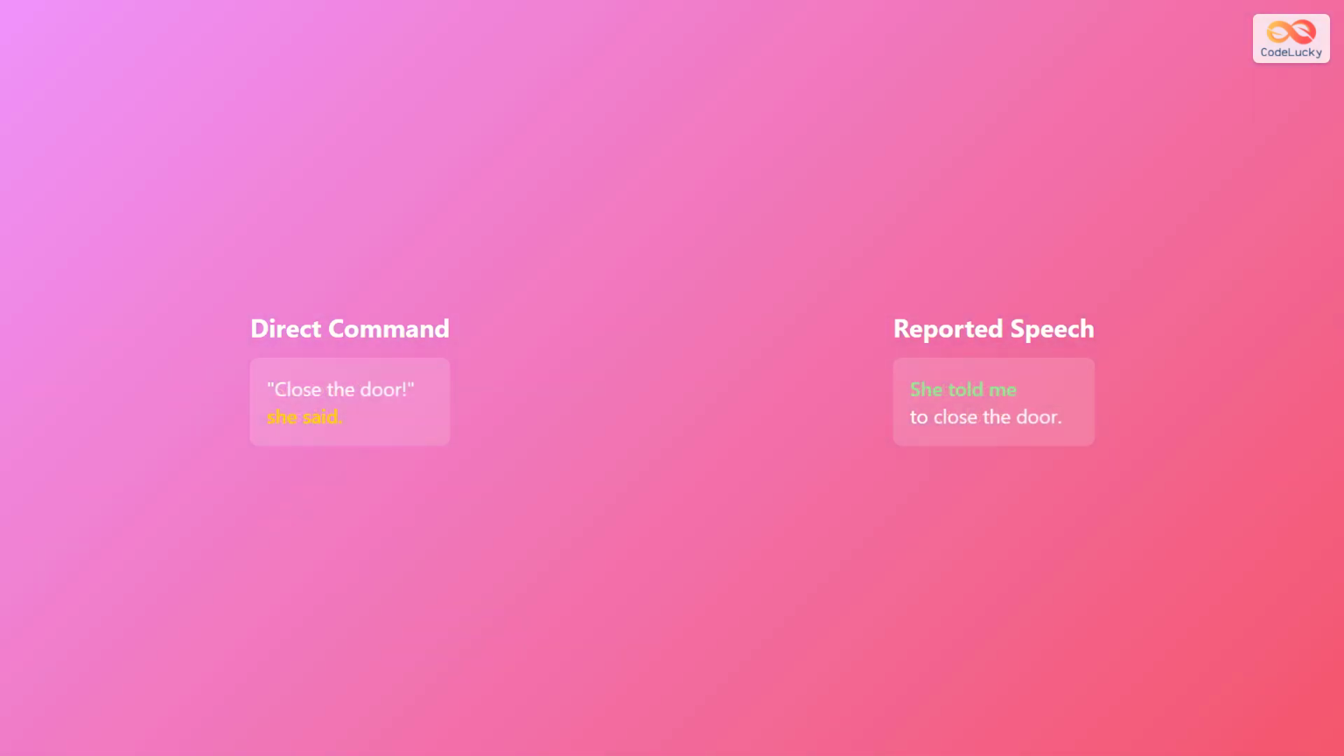Here's another example with "Close the door!" she said. This reports as "she told me to close the door." The pattern stays the same. Direct imperative commands always become "to" plus base verb in reported form. The subject changes based on who gave the original command.